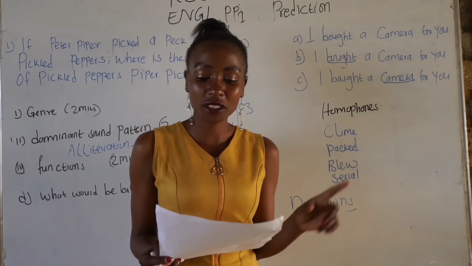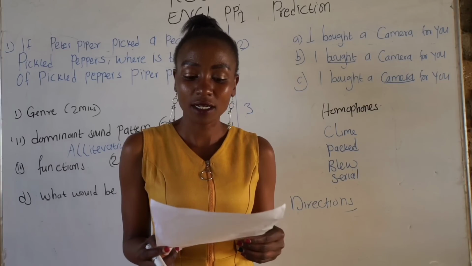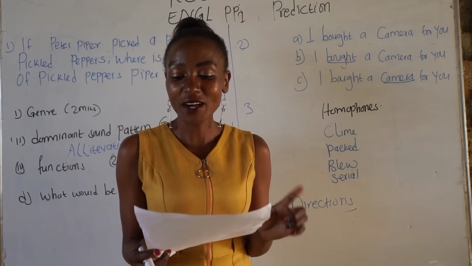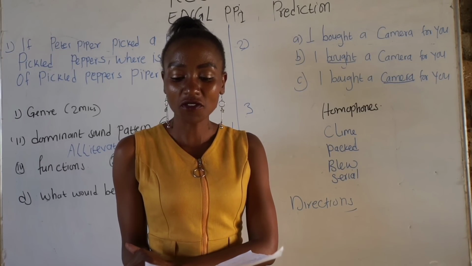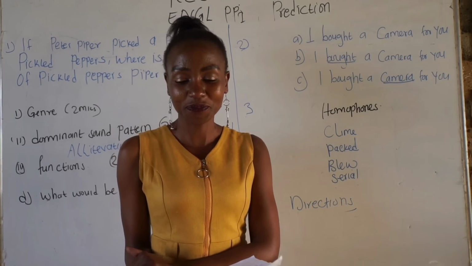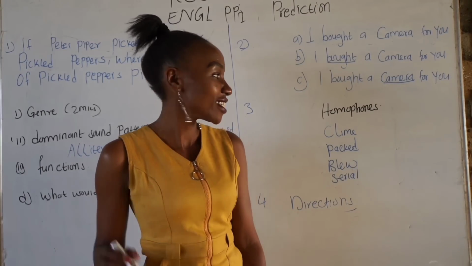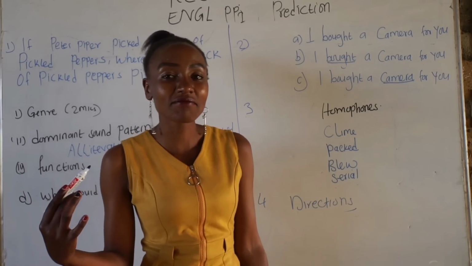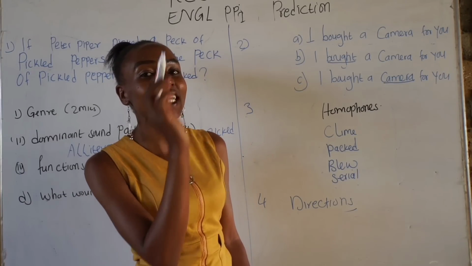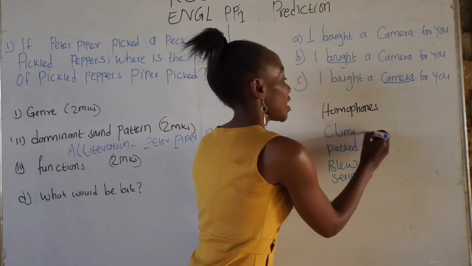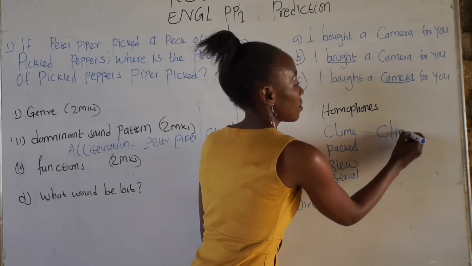And next question. Write another word with a similar pronunciation for each of the ones given below. You need to know the correct pronunciation. So we have climb, as in climb a mountain.